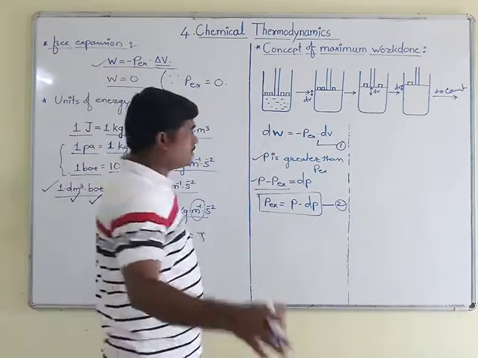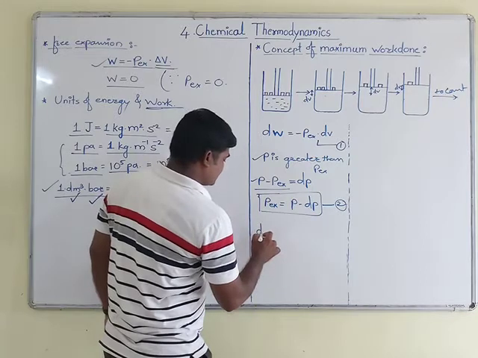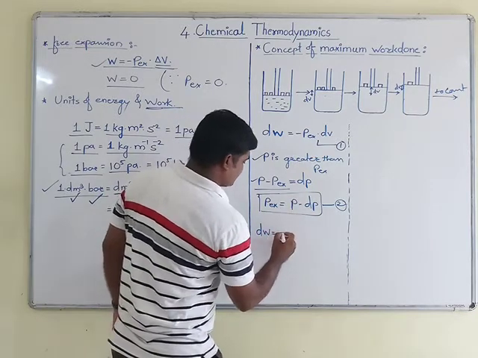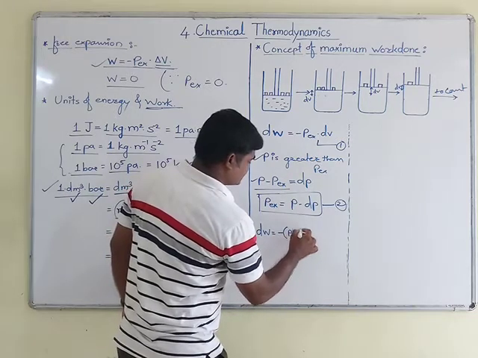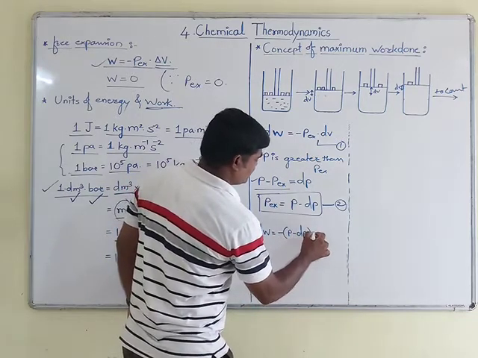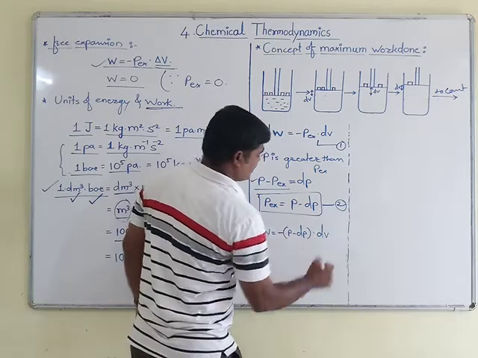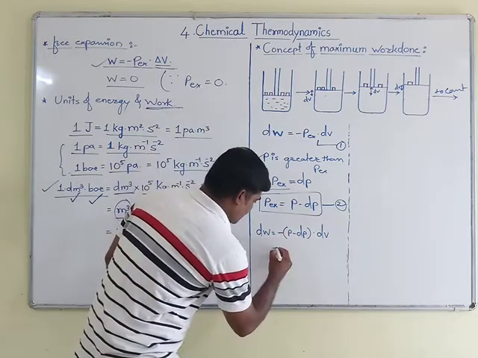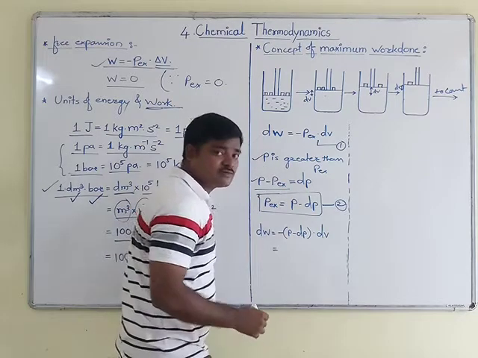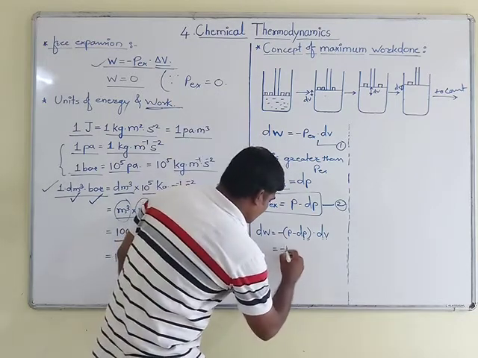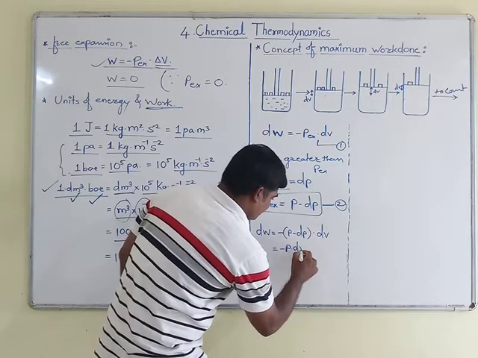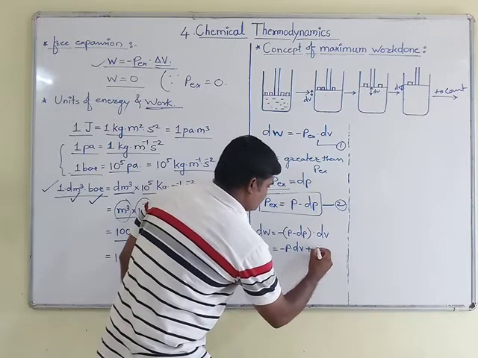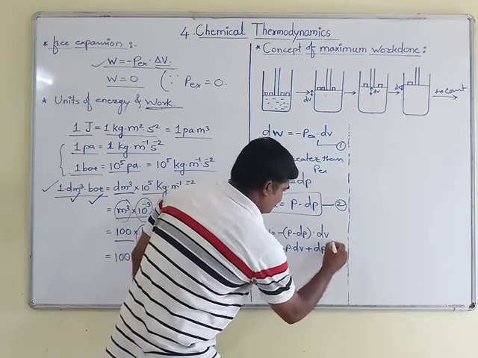So the equation will be like this, that is dW is equal to, instead of Pex I am substituting P minus dP, into, outside the bracket dV will remain, and if you go on multiplying the minus sign inside, then what you will get: minus P into dV, minus minus becomes plus, therefore plus dP dV.